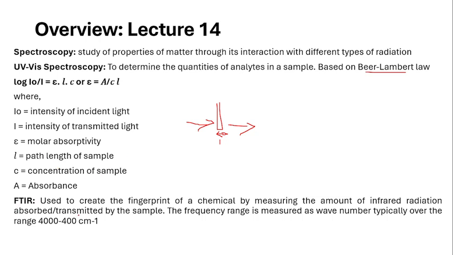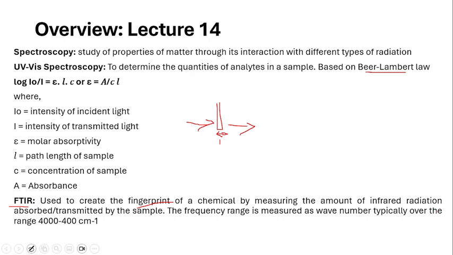Next is the FTIR. FTIR is the Fourier transform infrared spectroscopy. It is used to create the fingerprint of the chemical. Whatever chemical is present in the particular component, each chemical will have a different kind of fingerprint that will be observed only at the particular wavelength. Using that only, we will determine what type of components are present in that particular sample.